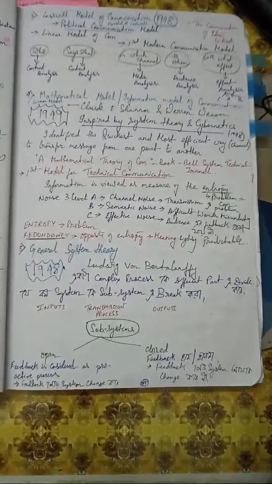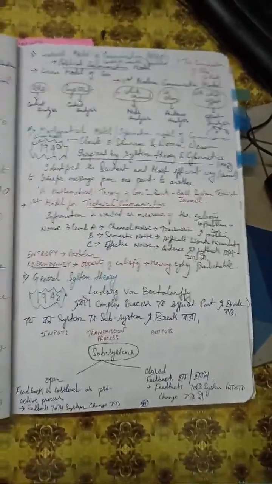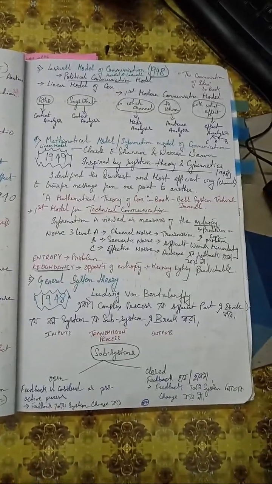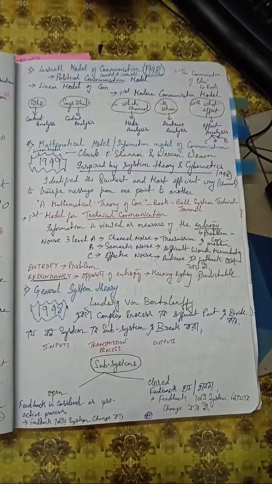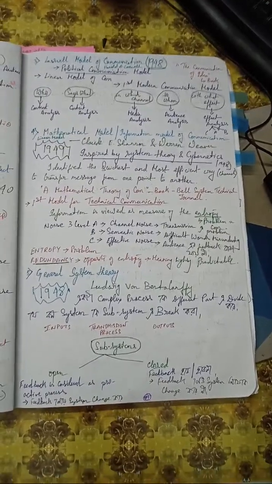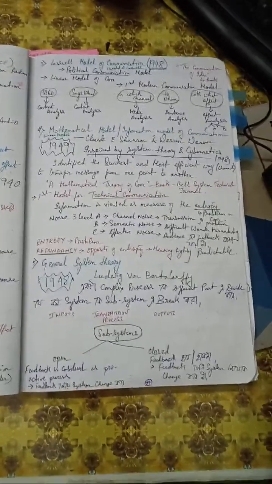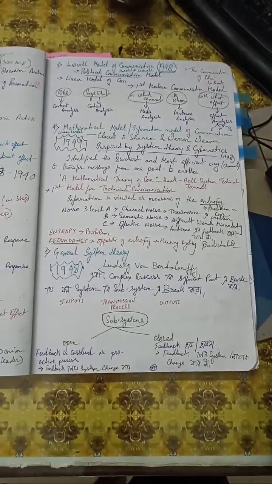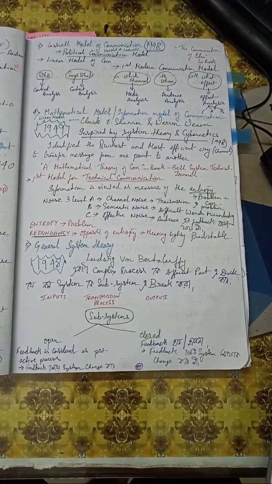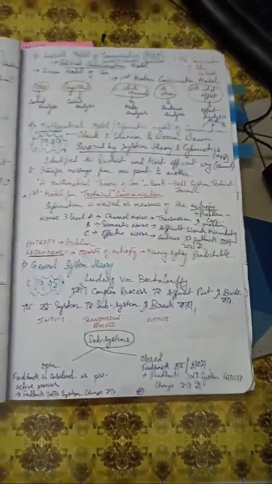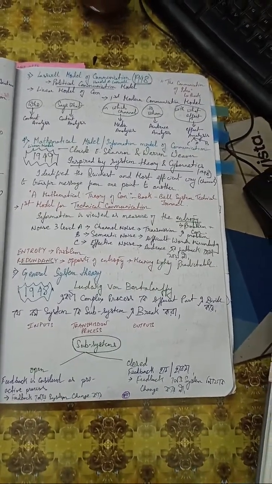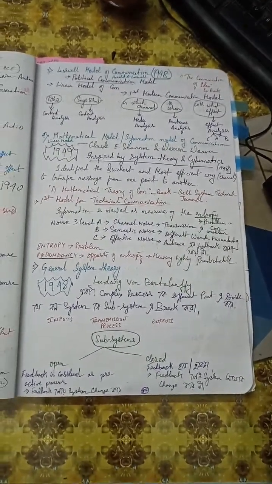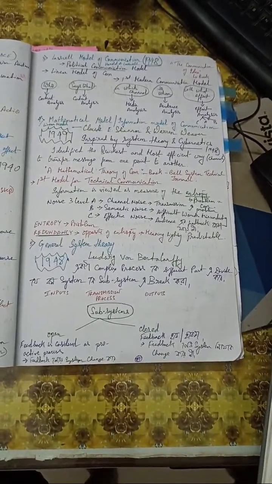Next comes the mathematical model. The mathematical model is known as the information model of communication. It was given by Claude E. Shannon and Warren Weaver. It is inspired by cybernetic theory, which was held in the year 1948. It identified the quickest and most efficient channel to transfer a message from one point to another. This is known as the mathematical model.